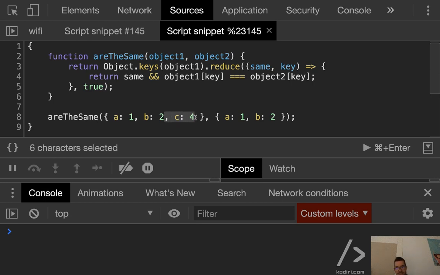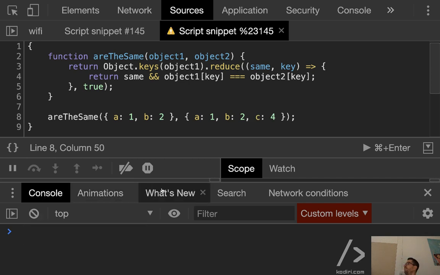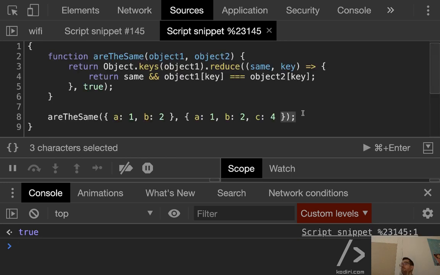However, if Esteban gets in super warrior mode and moves the variable to the right hand side, now he's making extra pressure. Because I hope you agree with me that should return false. The objects are clearly different. However, boom, we break it. So the algorithm doesn't work as expected.